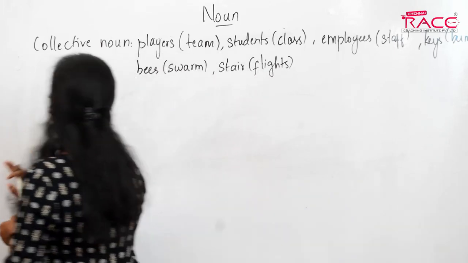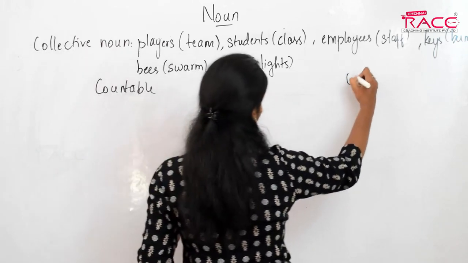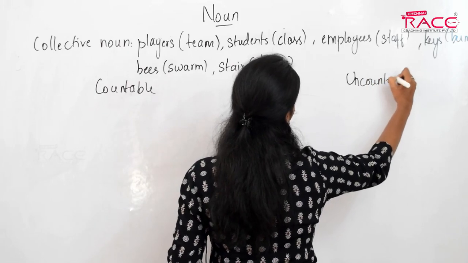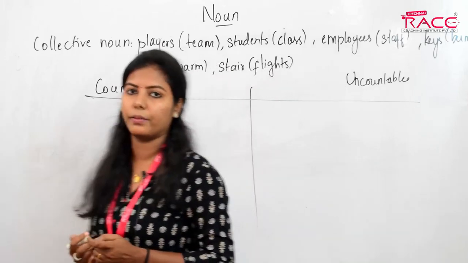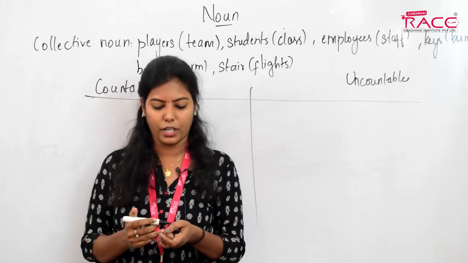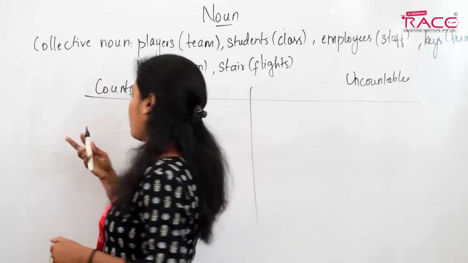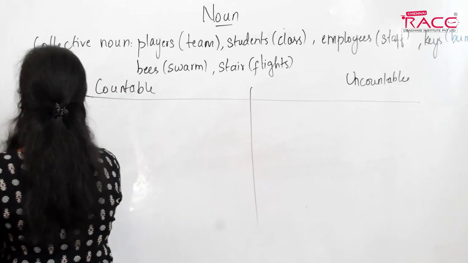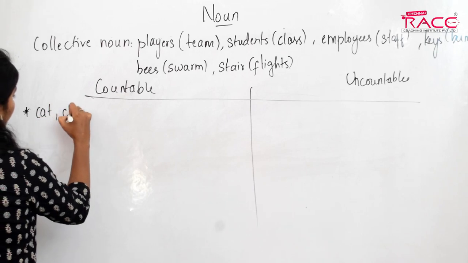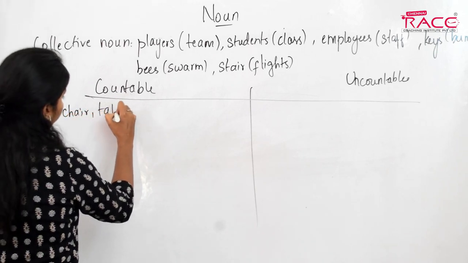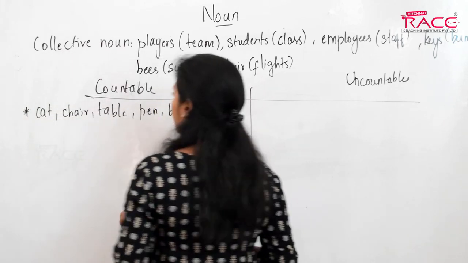Now we will see countable and uncountable nouns. What do you mean by countable and uncountable? Things that we can count are countable, things we cannot count are uncountable. Can you give me some examples of countable nouns? You can say cat, chair, table, pen, board. All these are countable nouns.